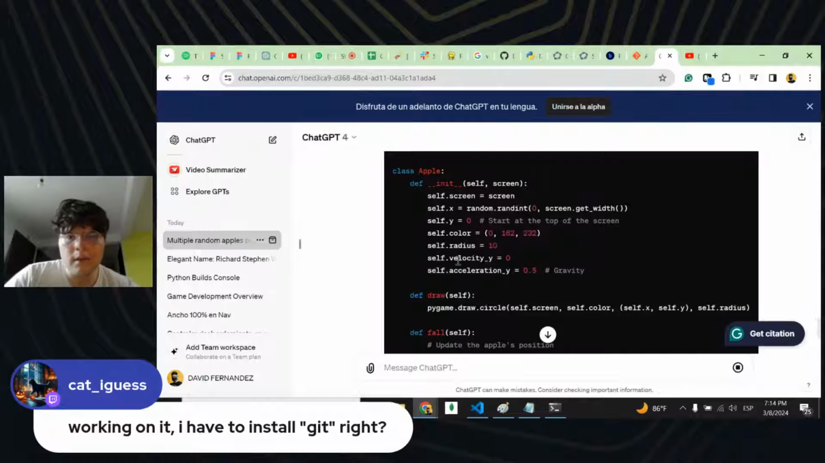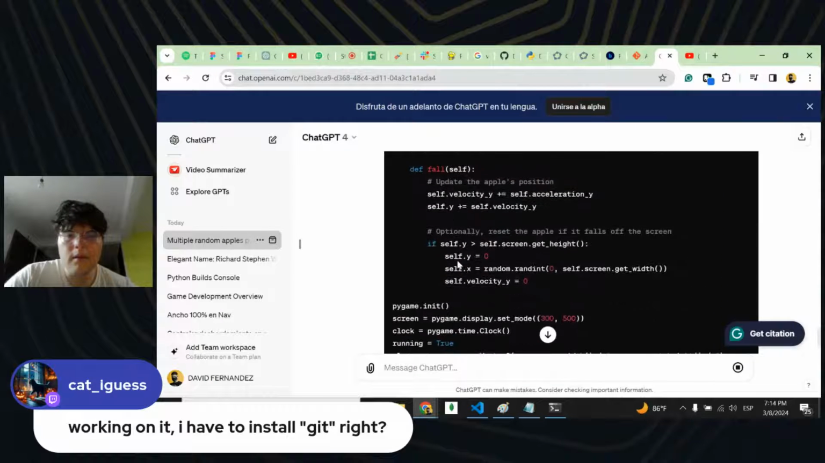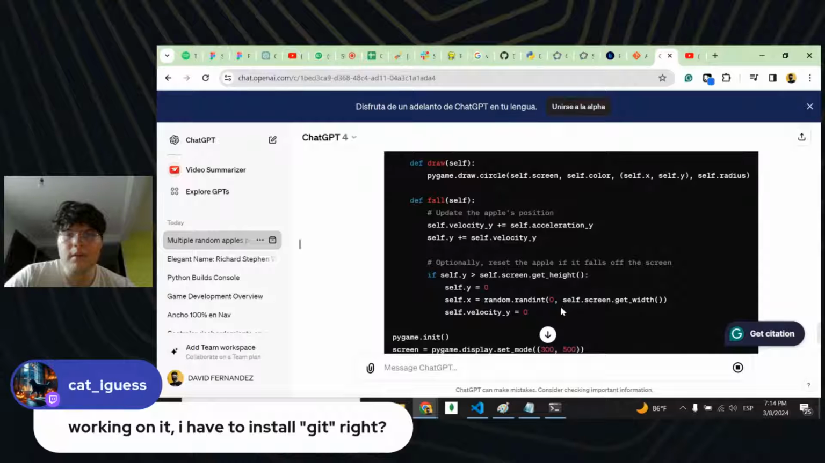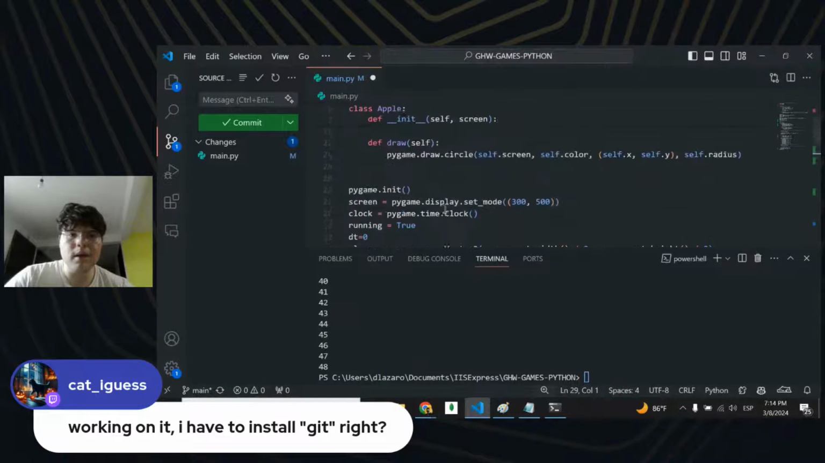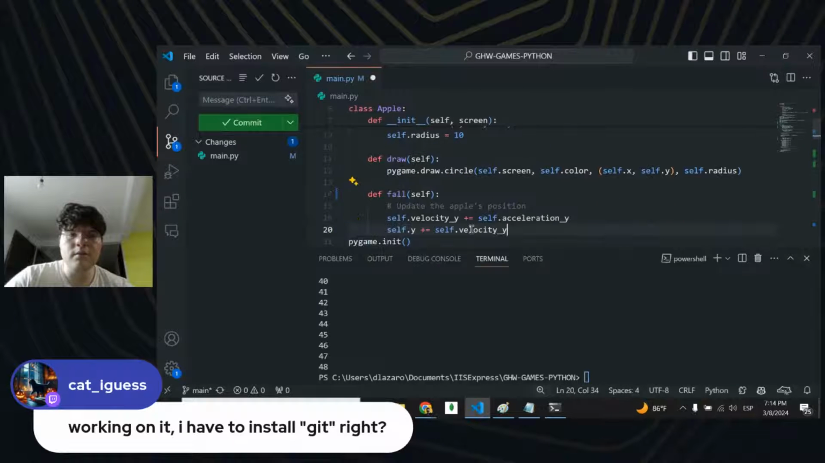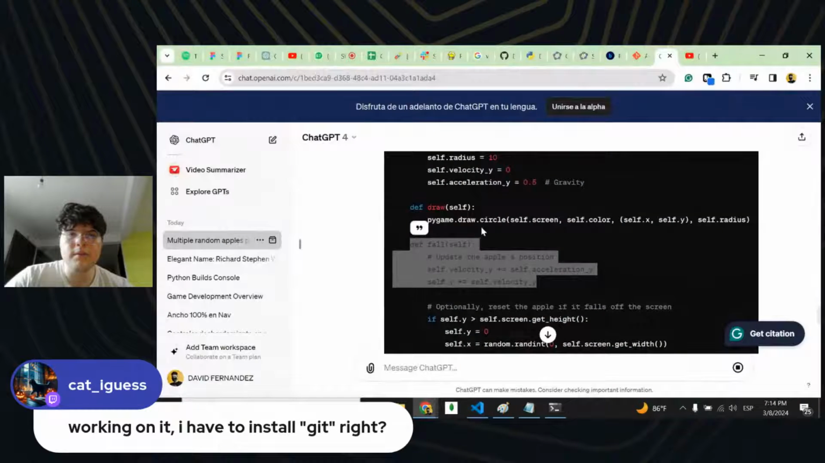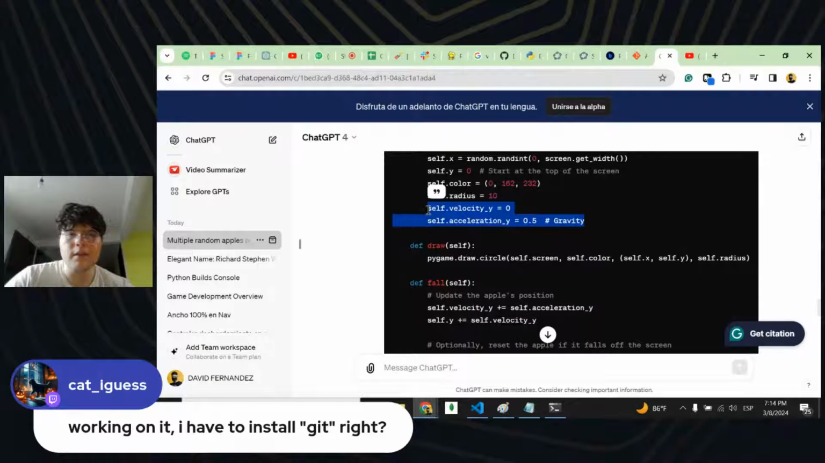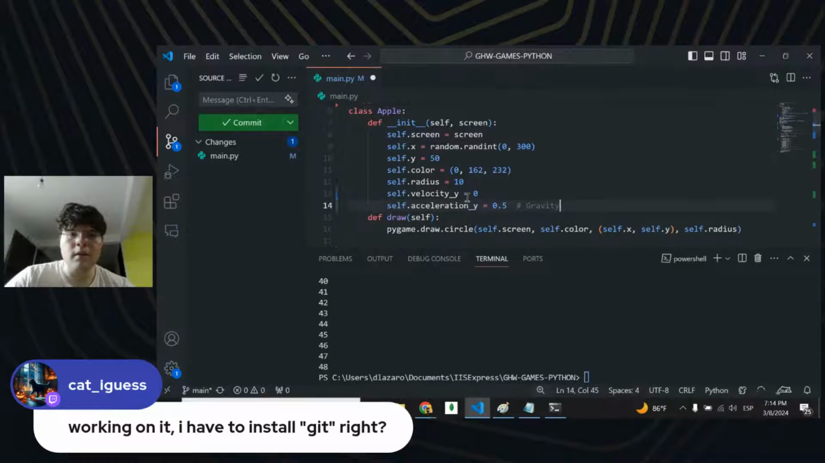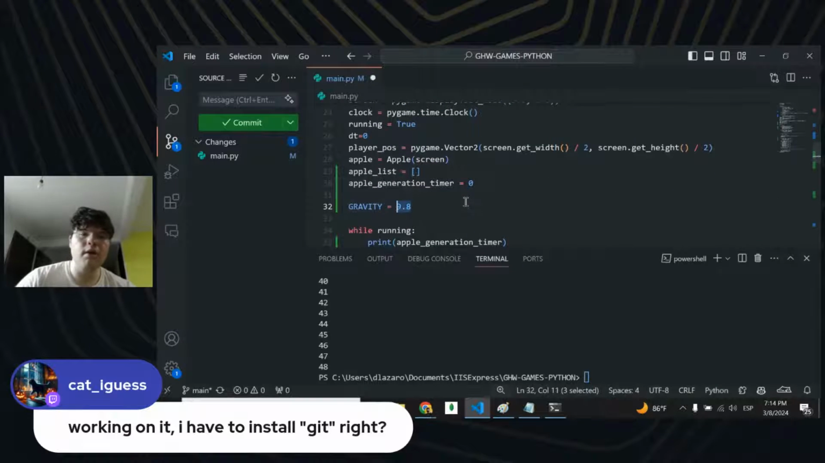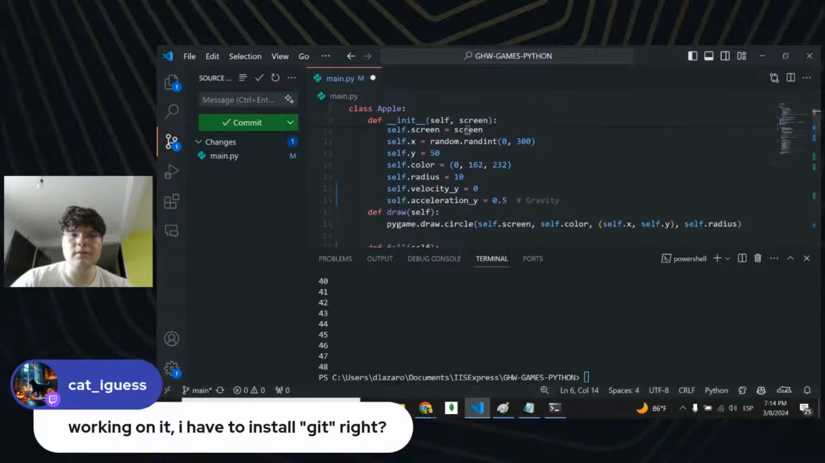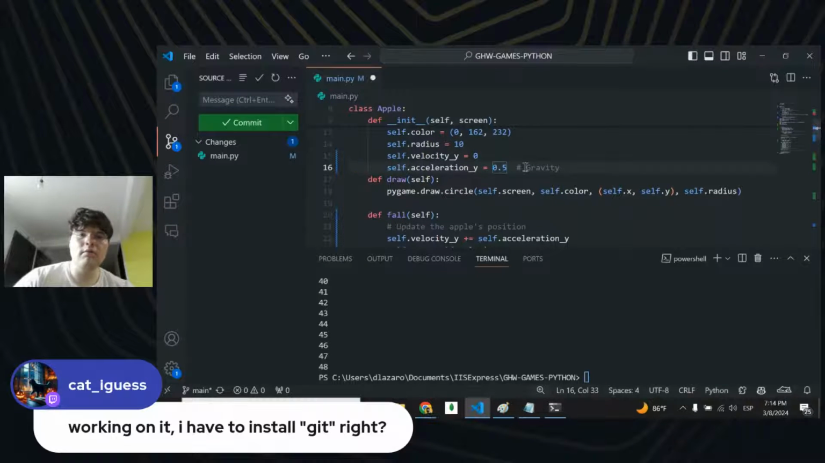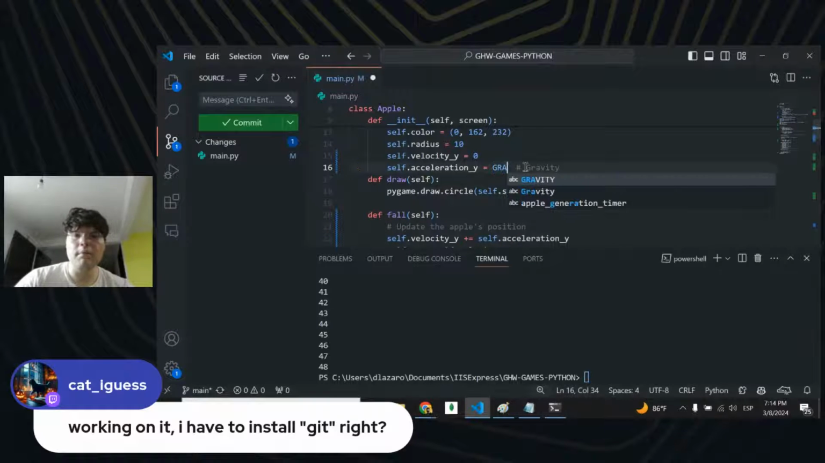Yeah, this sounds good. And then the fall option, reset the apple if it falls off the screen. Yeah, for now I think it should be good. So let's just try to copy and paste this into our apple function. Let's do it like that, and also add the velocity and the acceleration. And I think gravity should be right up at the top, as a constant. Gravity should be right here, right?